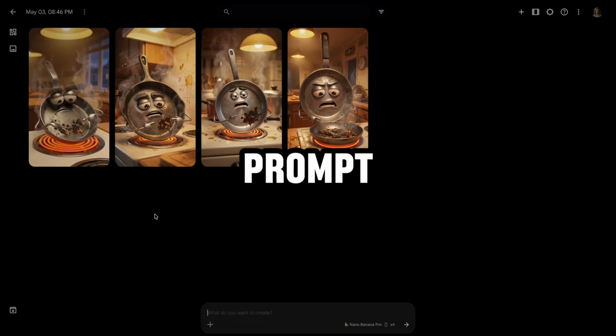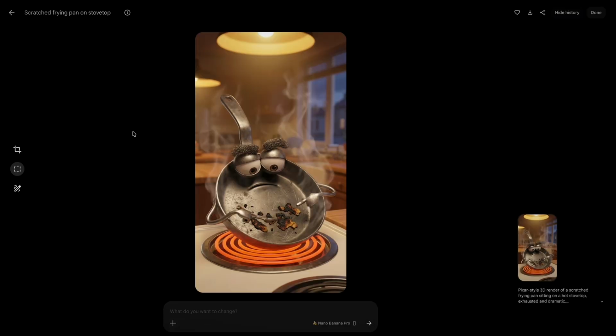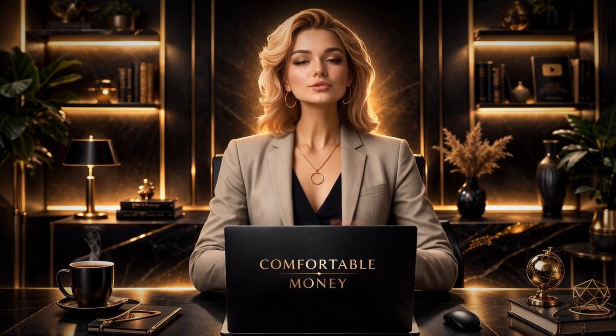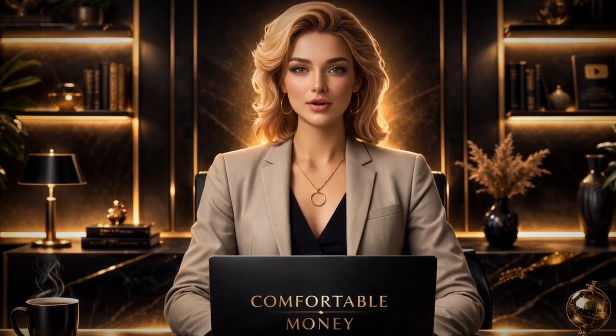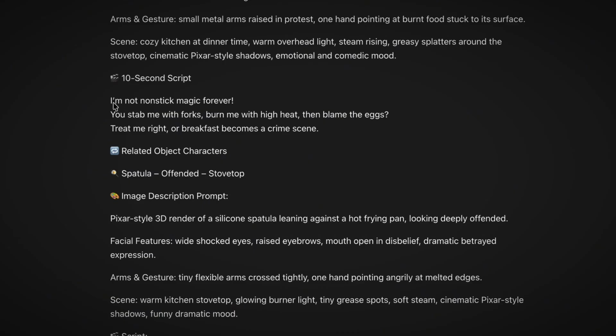Repeat for every image prompt. Download the strongest result from each generation and keep them organized in a numbered folder that matches the sequence of the script. Step 3. Generate your video scenes in Google Labs Flow. Switch Google Labs Flow to video generation mode. Set output to 1 per generation. Go back to ChatGPT and copy the first section of the script.